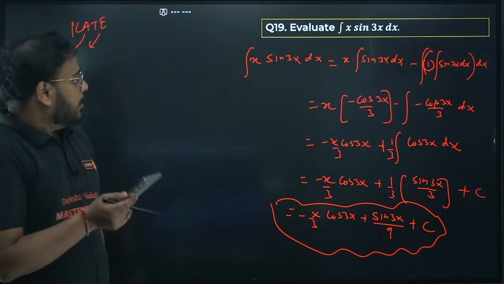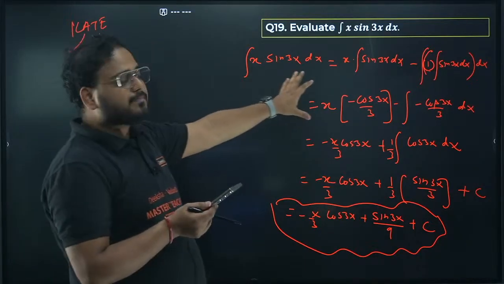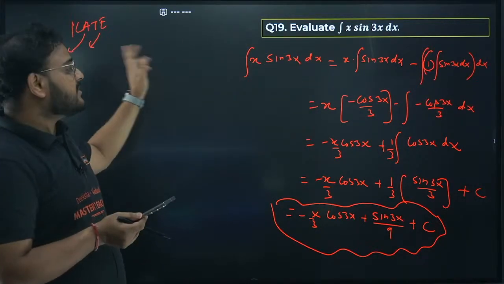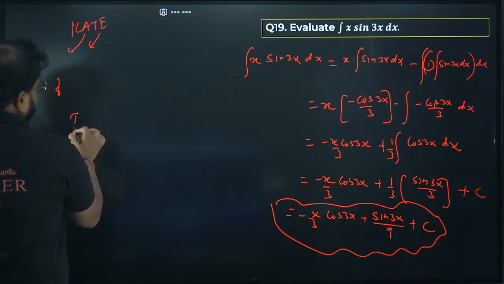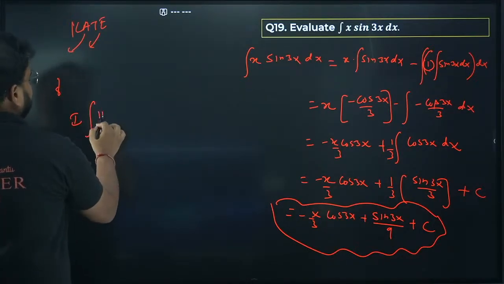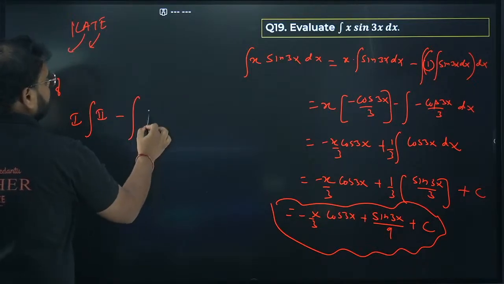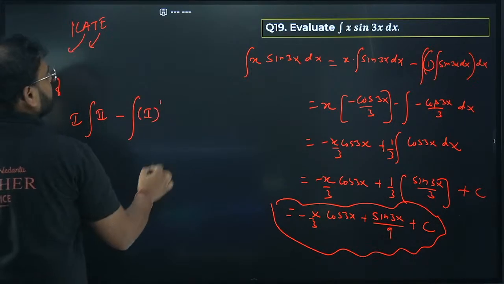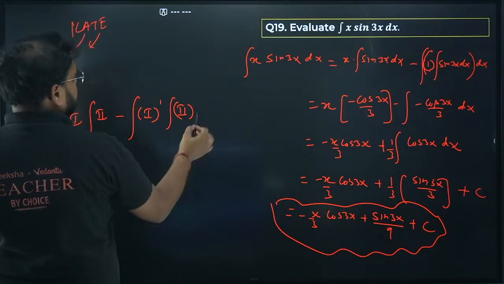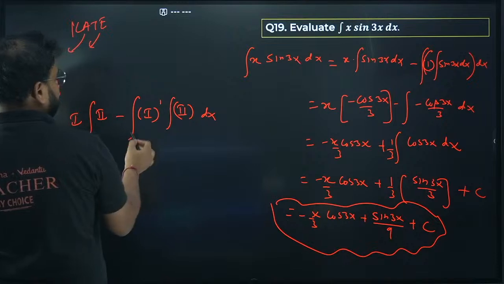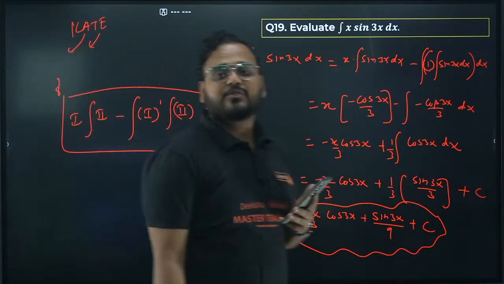All right, so question number 20, can we start? Is the by parts part clear? Based upon the preference, you keep the first function f(x) as it is. Integrate the second function; minus sign will come. Integrate the derivative of the first function with integration of the second function, and that's it. One more time derivative will come, so integration will come. That's your by parts rule. Order of preference you can take from ILATE.